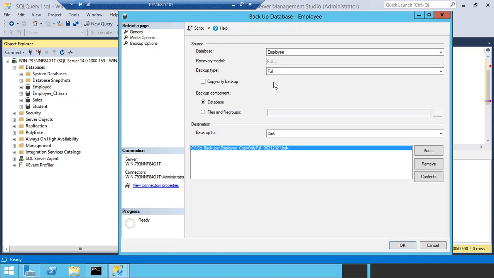You can remove this old path. Then select the backup component as database. Just select the backup component as database, and you are going to take the backup to the disk as a backup file.